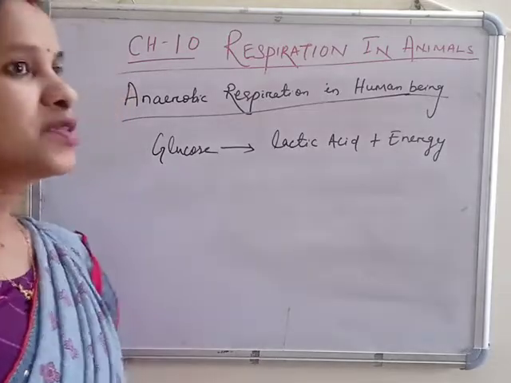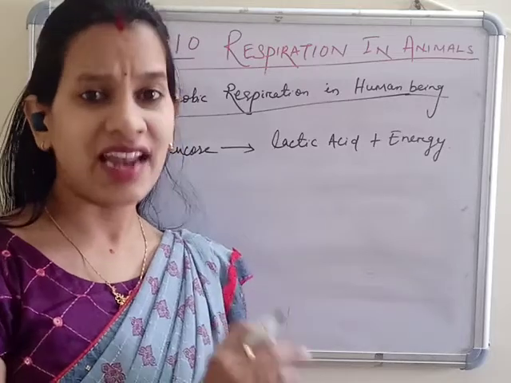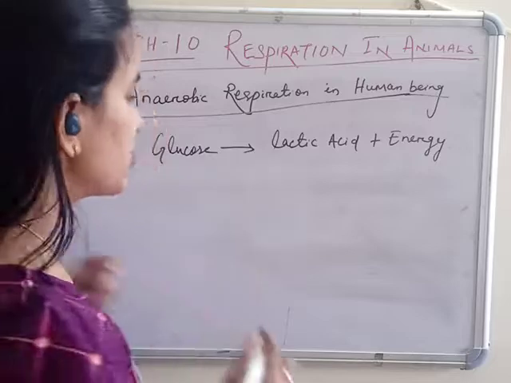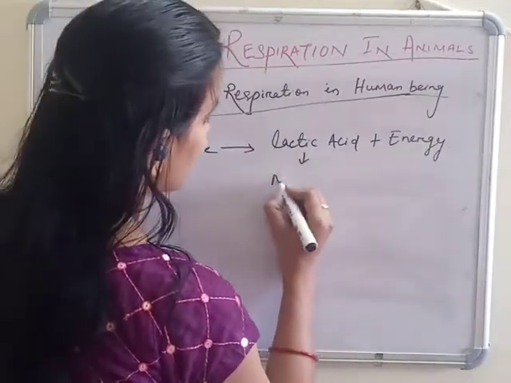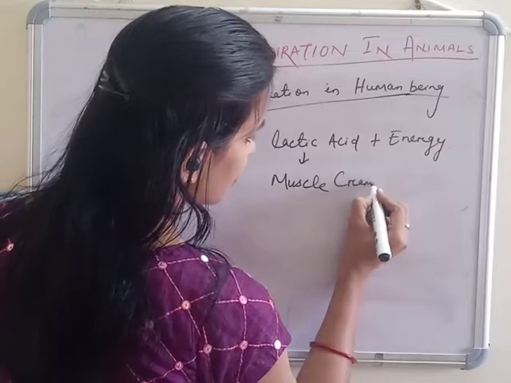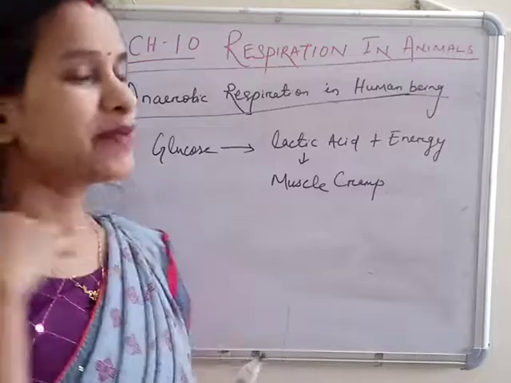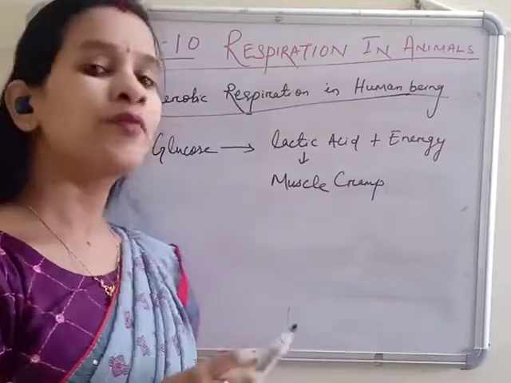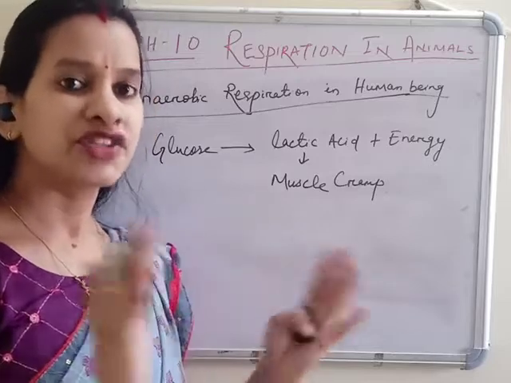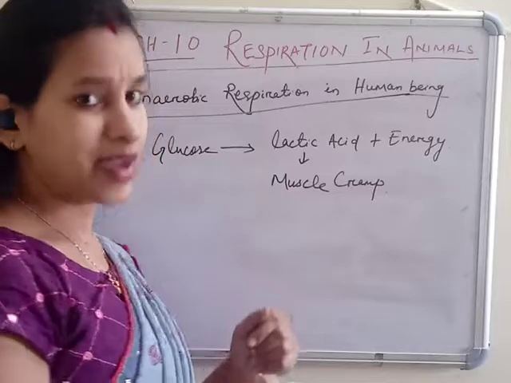That's why you must have heard that when we are doing lots of exercise or physical work, we have a cramp or pain in some of the muscles. Muscle cramp, you must have heard about it. This is muscle cramp because of the production of lactic acid. It means the glucose is not properly broken down, it's partially broken down. When the glucose is partially broken down, it gives us lactic acid, which creates muscle cramp.